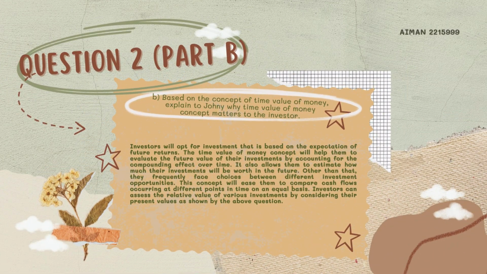The next question is, based on the concept of time value of money, explain to Johnny why the time value of money concept matters to the investor. Investors will opt for investment that is based on the expectation of future returns. The time value of money concept will help them to evaluate the future value of their investments by accounting for the compounding effect over time. It also allows them to estimate how much their investments will be worth in the future.